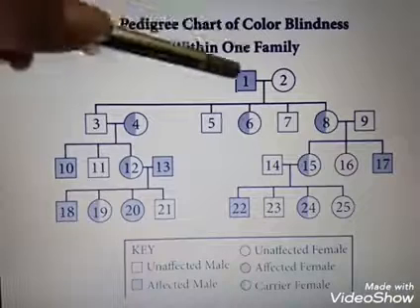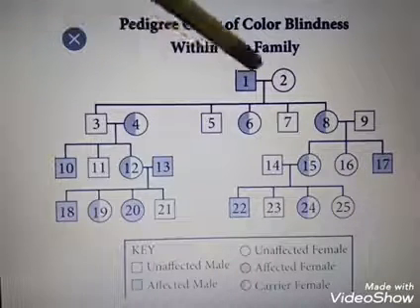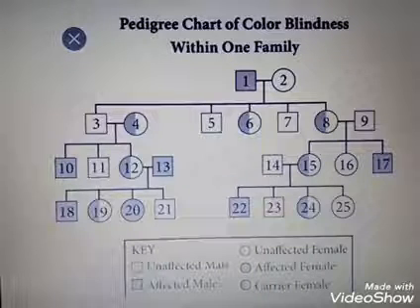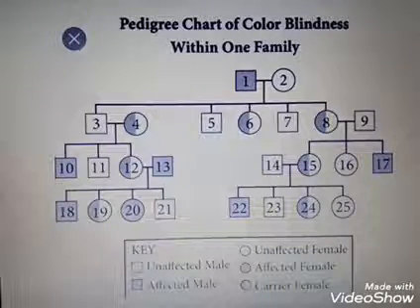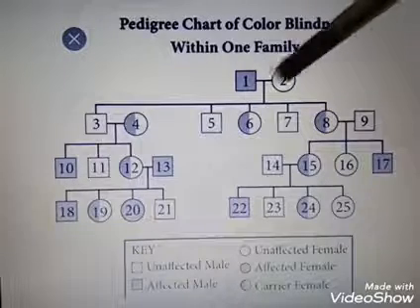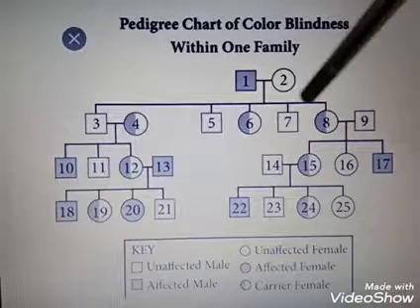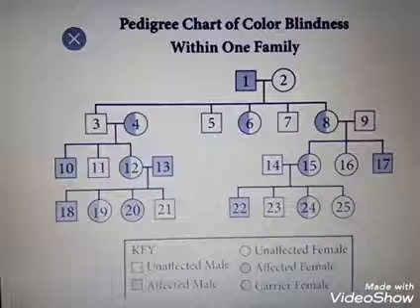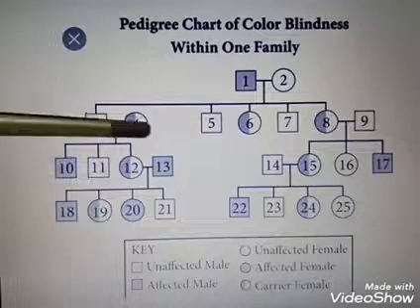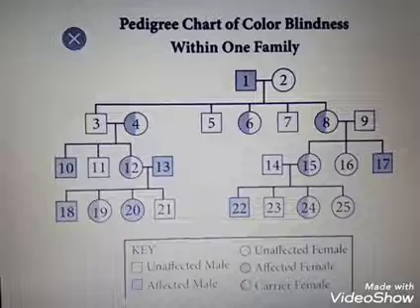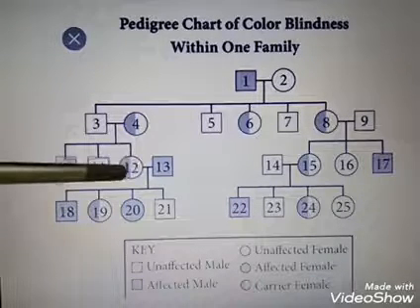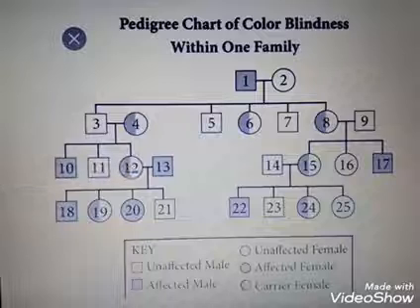So this is the inheritance pattern, or pedigree, of a color blindness family. Here the square shape with a marker means the person is expressing the color blind gene. From this person, his daughters are just carriers for this disease. From this lady, her children get the disease. Here the son is expressing the disease and the female child is just carrying that disease.